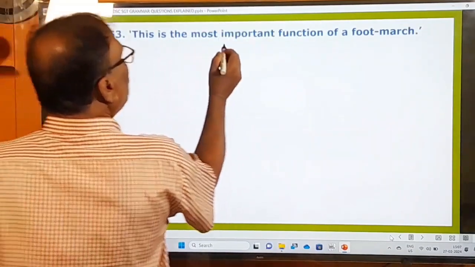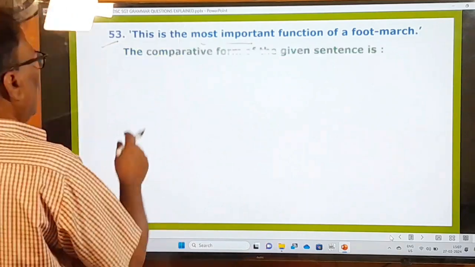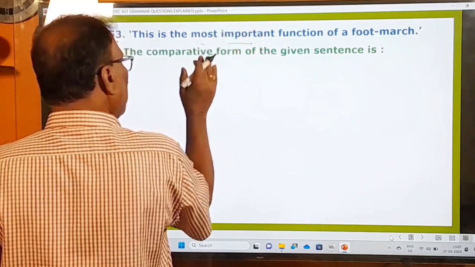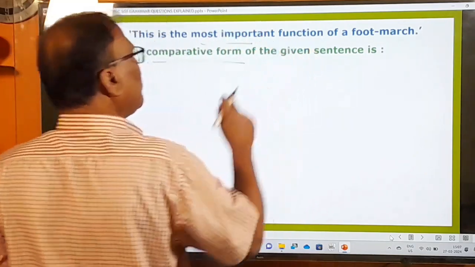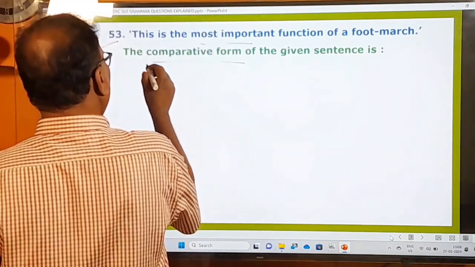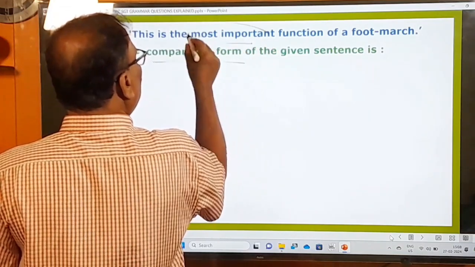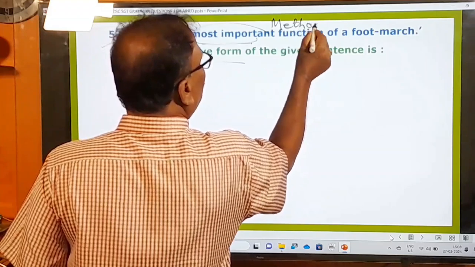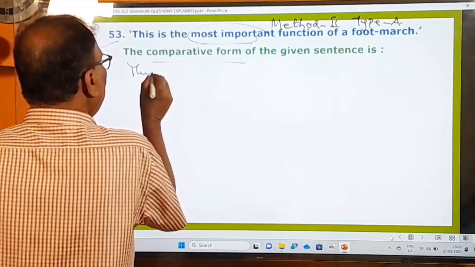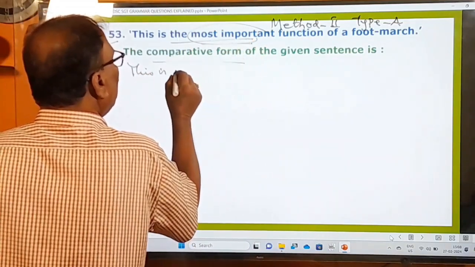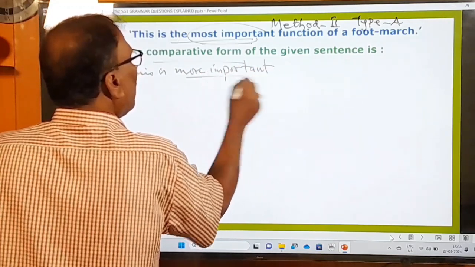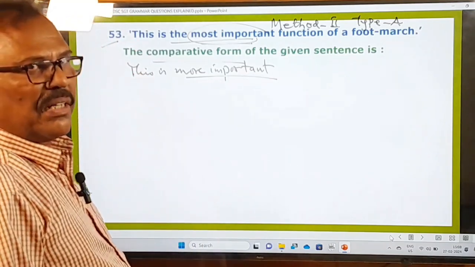53rd one, this is the most important function of a foot march. The comparative form of the given sentence is, so this is the statement. Okay, and now you are asked to give the comparative form of this statement or sentence. Let us change it into the comparative sentence. So most important means, now let us look at this. This is method 2 type A. Now you can easily change it. What is that? The most important will be turned into more important. We can do it on our own, and then let us check up the answers given in the options.